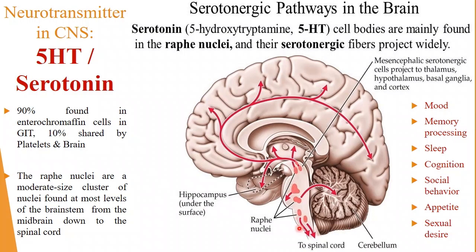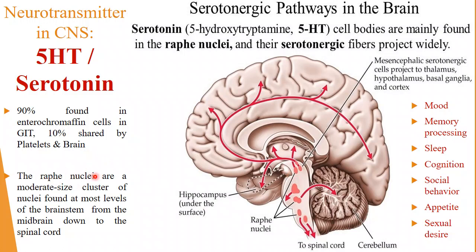Then we have this midbrain, pons, medulla and cerebellum. I mean to say in this kind of structures we have nuclei. This is what we call the Raphe, R-A-P-H-E, Raphe nuclei.